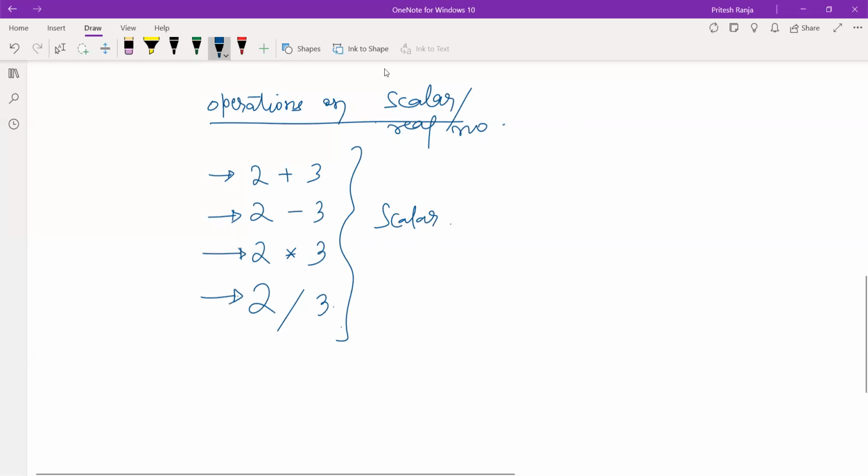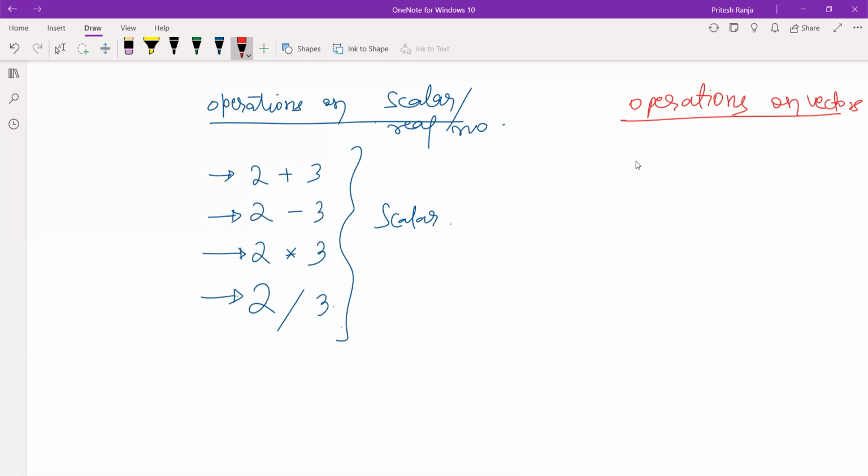Similarly, there are operations on vectors. If we add two vectors or subtract two vectors, these both come under resultant operation. Now why the name resultant? Because if I say add 2 and 3, that is the same as saying resultant of 2 and 3. That means combine them, so especially add them.